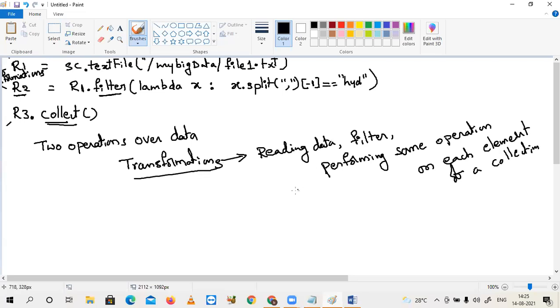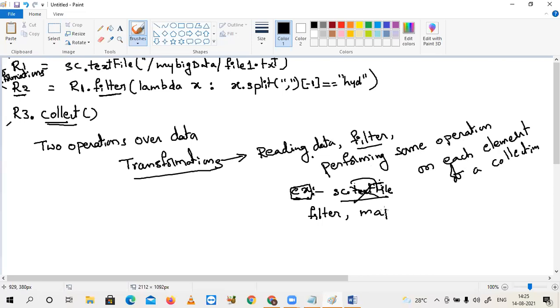Can you specify some operation, for example? See, for example, we have already seen sc.textFile. By using this, you are creating an RDD. Once the RDD is created, next onwards, your filters will start. Filter is one example for the RDD. And map, when I want to do some operation on each element of the data.